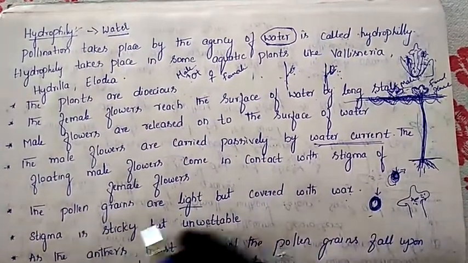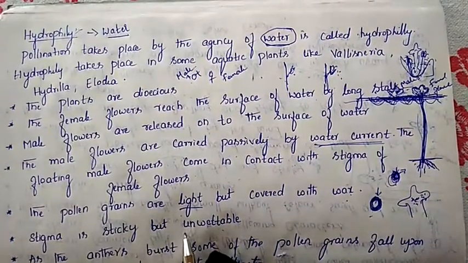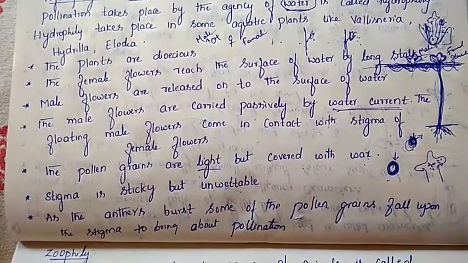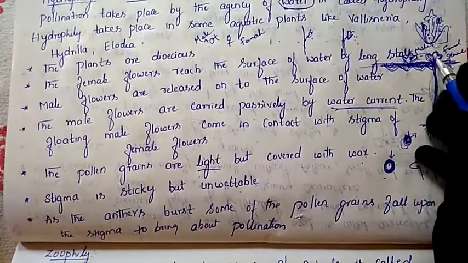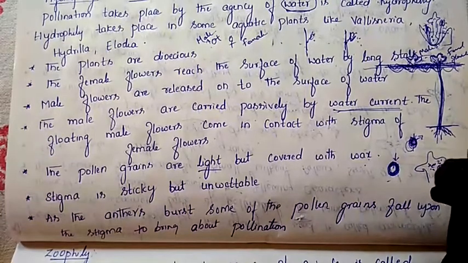Next, if you come to the stigma, which is the female part, it is sticky but unwettable. Stigma, how is it? It is in a sticky condition. Why is it sticky? Because as soon as the pollen grains fall on the stigma, the pollen grain should get attached to the stigma.